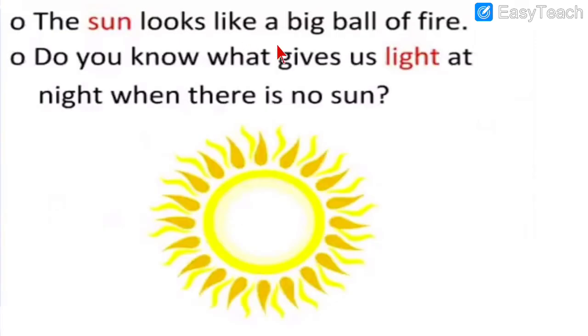The sun looks like a big ball of fire. See the sun, it is a big ball of fire. Do you know what gives us light at night when there is no sun? When there is no sunlight at night, how do we get light? Can you tell me the name? What gives us light at night?